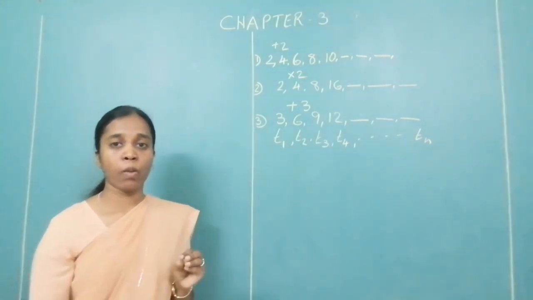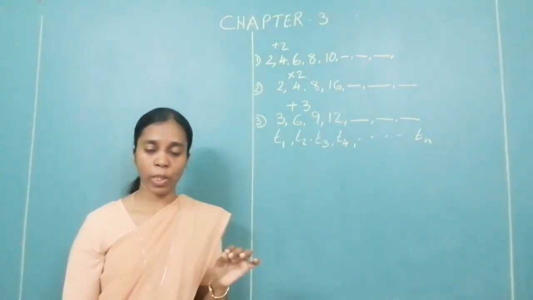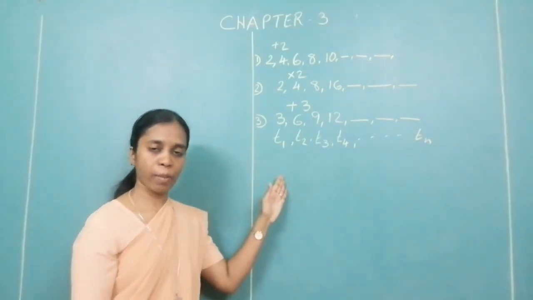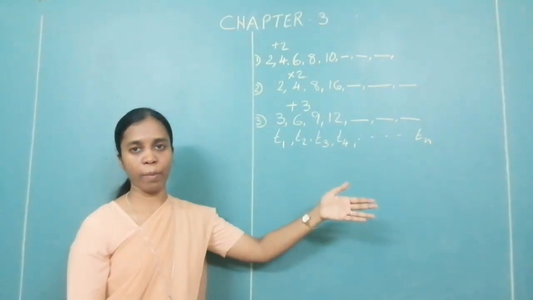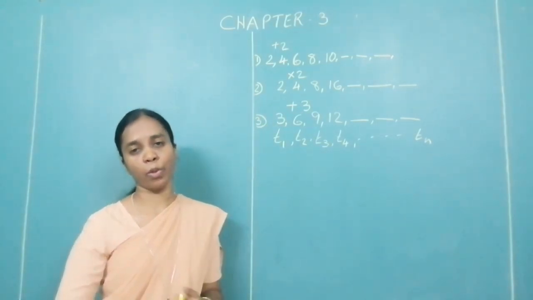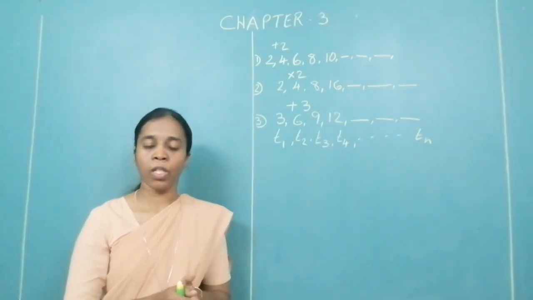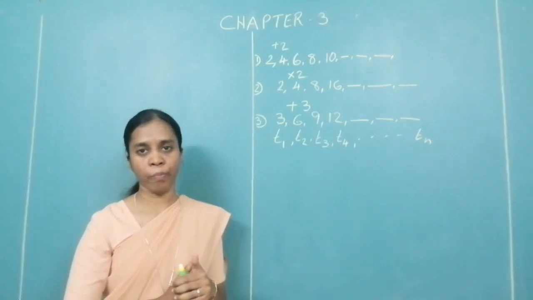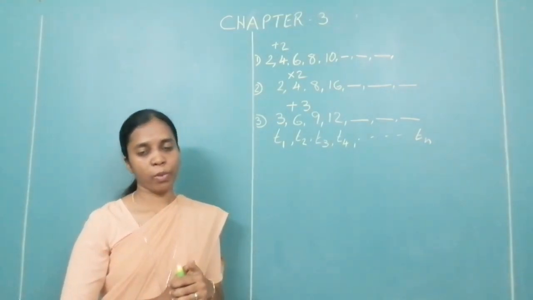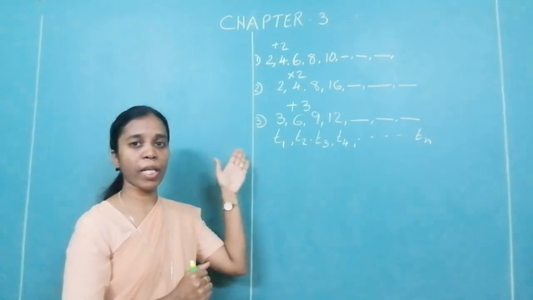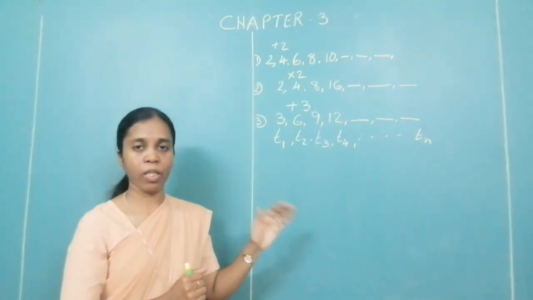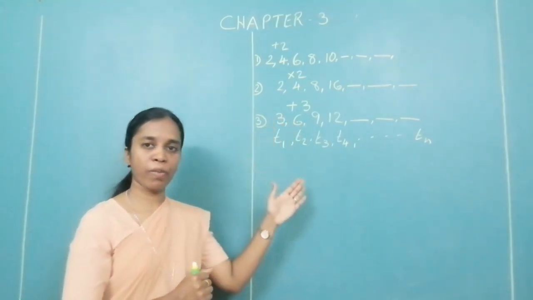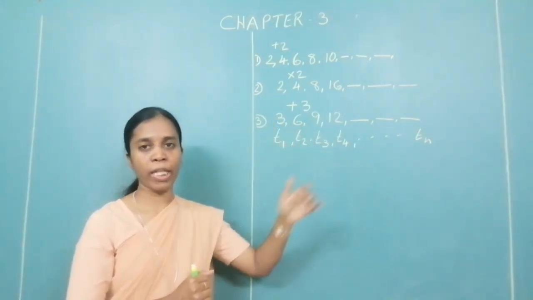I repeat, what is an arithmetic progression? A sequence where a particular number is added to the previous number in order to obtain the following number is called an arithmetic progression. And in this chapter, we are going to see everything related to arithmetic progression. What are we omitting? Geometric progression. We are multiplying by a particular number, which we are not dealing with. Here we are dealing only with arithmetic progression, where a particular number is added to the previous number in order to obtain the following number.